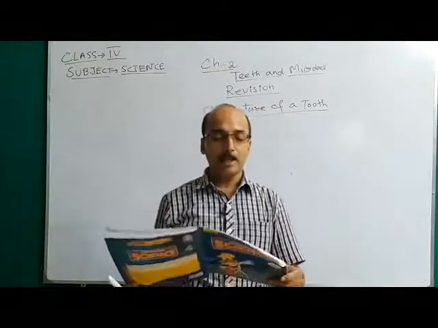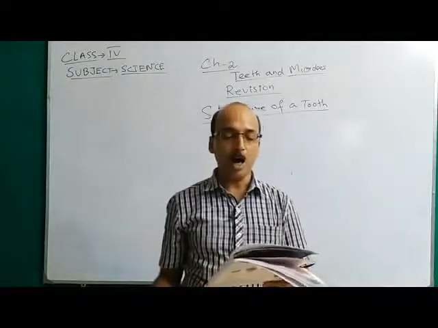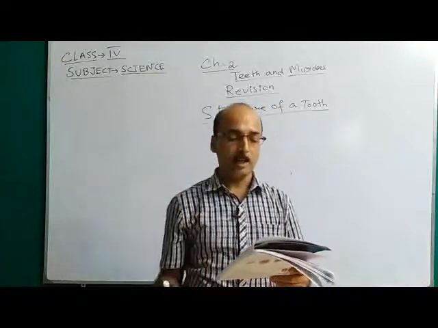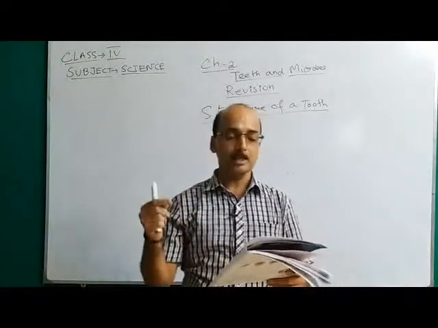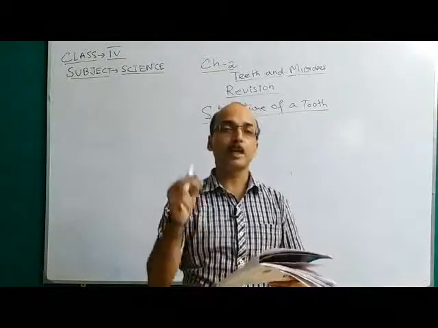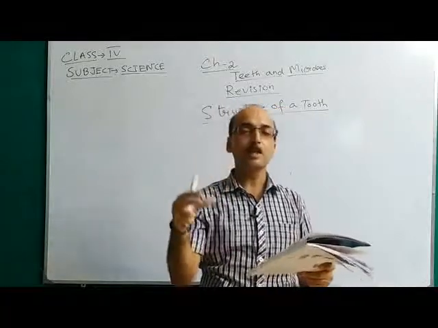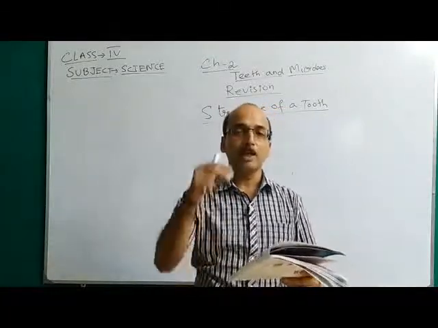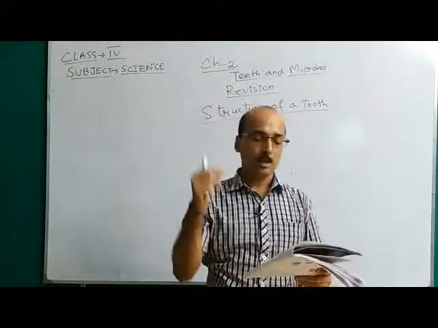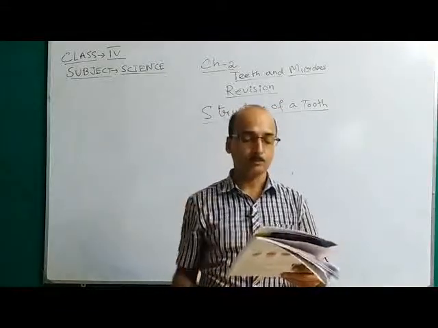The layer inside the enamel, that forms the main hard part of the tooth is called dentine. So dentine is inside the enamel. Dentine is also a hard part, but remember, enamel is the hardest substance in our human body. It forms the crown. We are seeing the white color tooth. It is that enamel we are seeing, the crown.